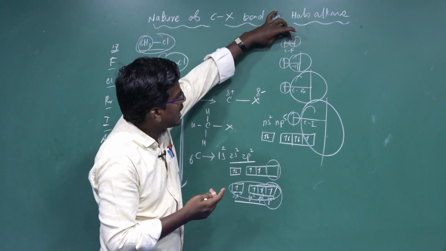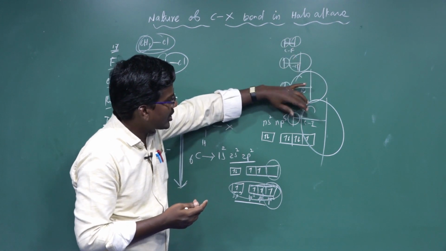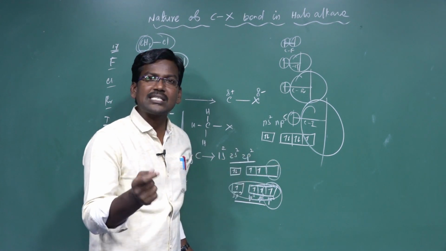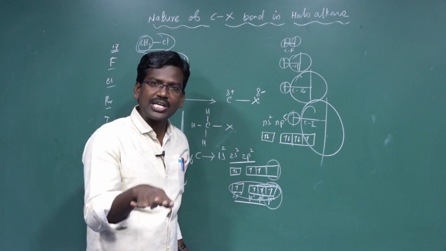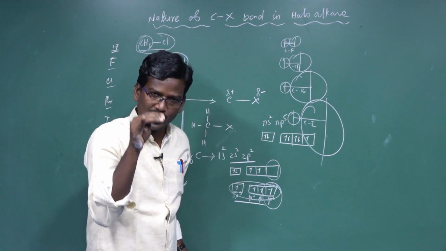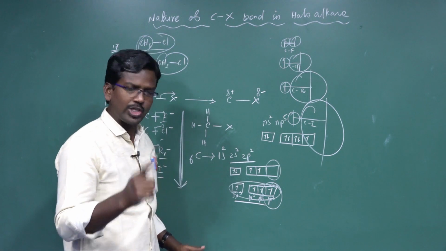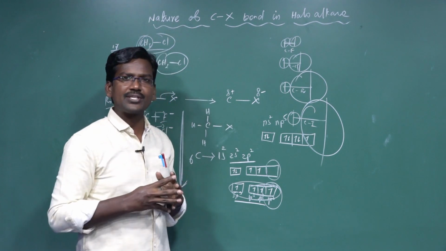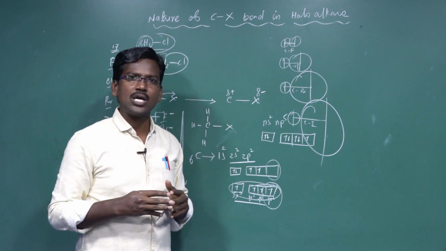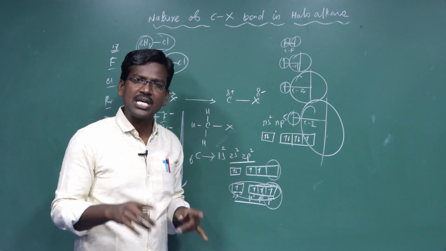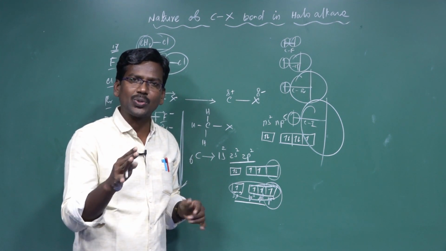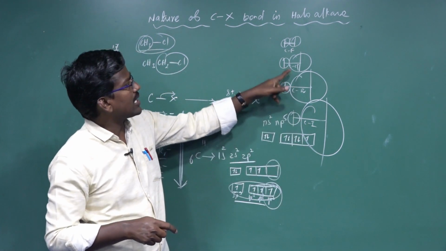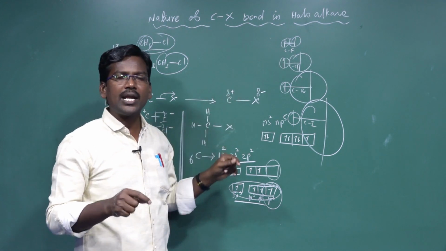Carbon fluorine has the shortest bond length, then chlorine, then bromine, then iodine. So down the group, the bond length increases. Bond length increases means bond strength decreases, and bond dissociation energy also decreases. As we move down the group, the size of the orbital in the halogen atom increases, bond length increases, bond strength decreases, and bond dissociation energy decreases. That's why a small amount of energy is required to easily break the hydrogen iodine bond, then hydrogen bromine, then hydrogen chlorine, then hydrogen fluorine.